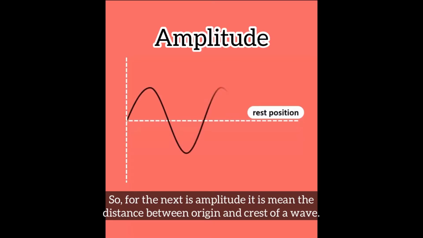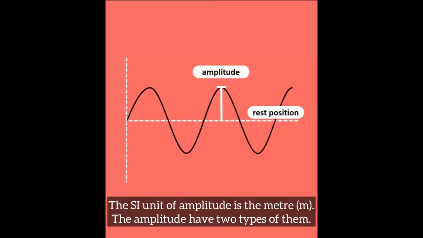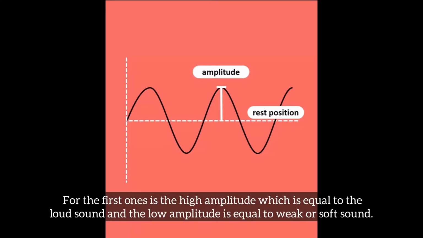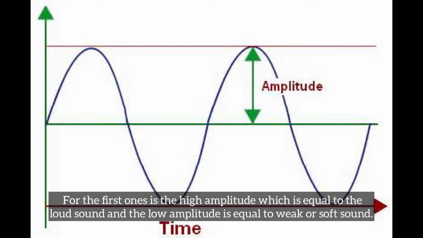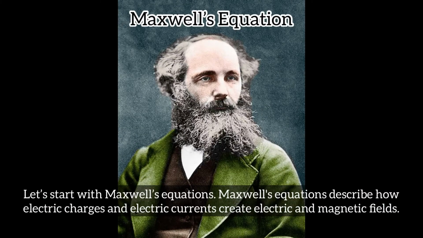Next is amplitude. It means the distance between the origin and the crest of the wave. The SI unit of amplitude is meters. Amplitude has two types. High amplitude is equal to a loud sound, and low amplitude is equal to a weak or soft sound.